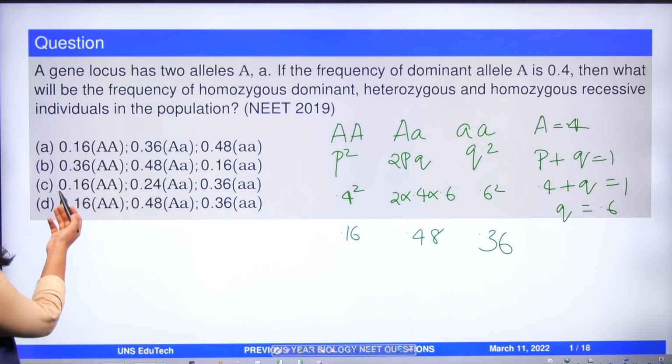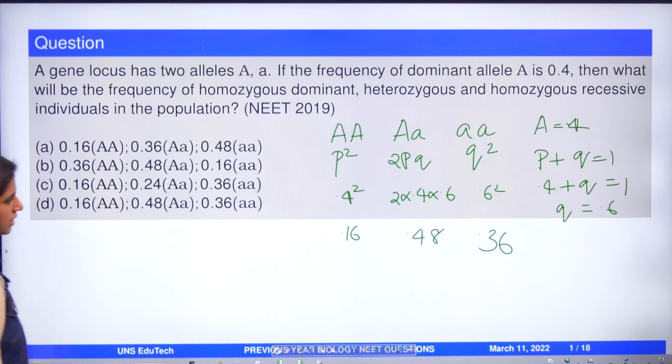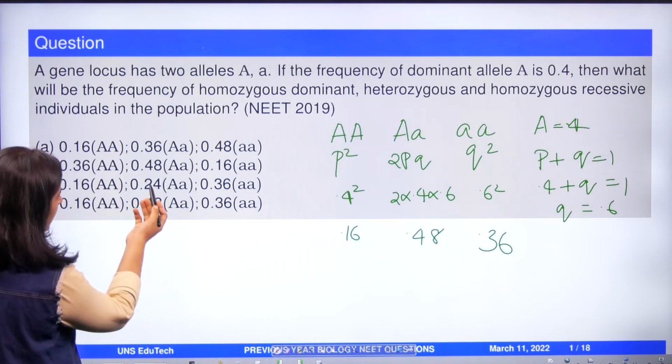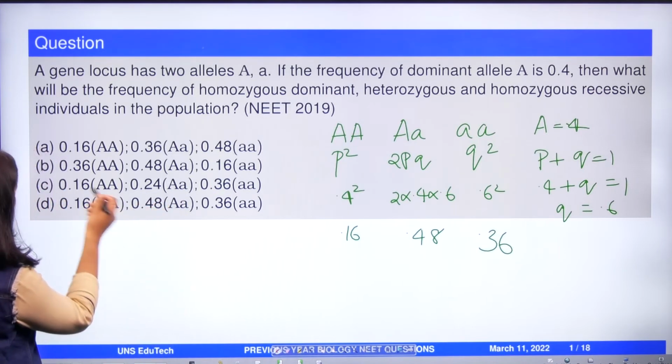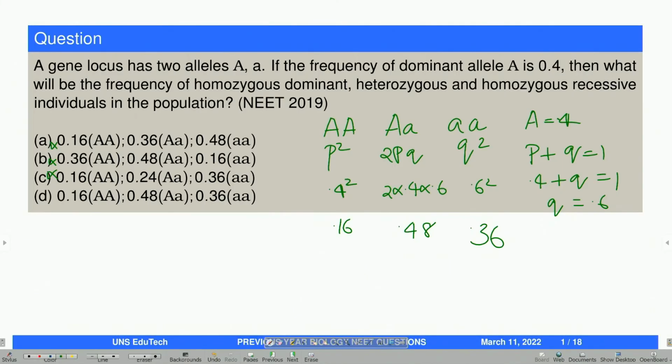In the options C and D, we can see that capital A capital A is 0.16, 0.16. In capital A small a, here is 0.24, 0.48. From here itself, we can omit these three options, and small a small a is 0.36. So the answer will be D.